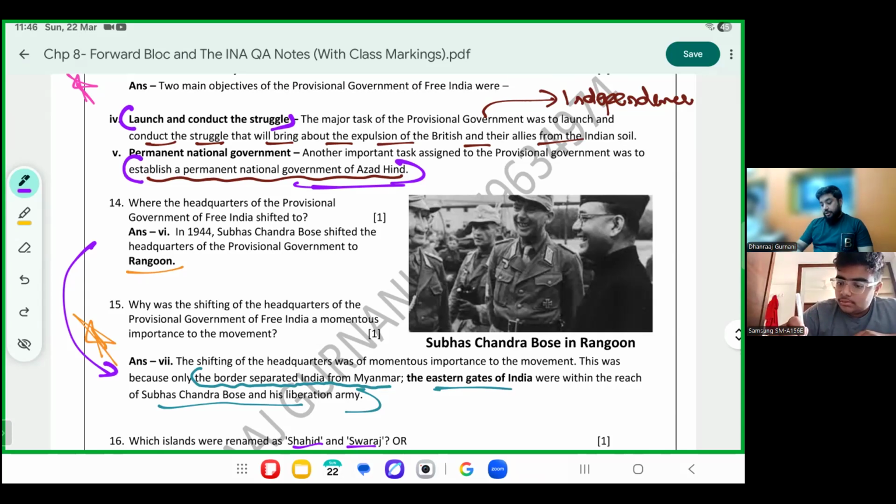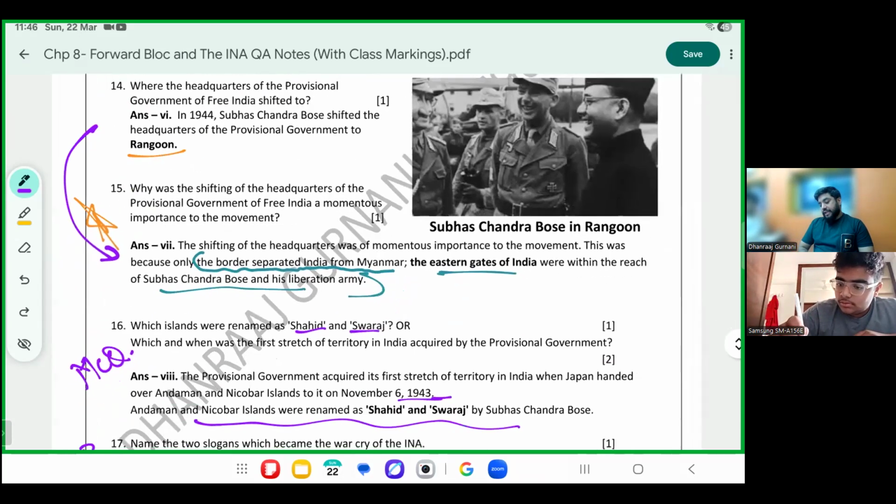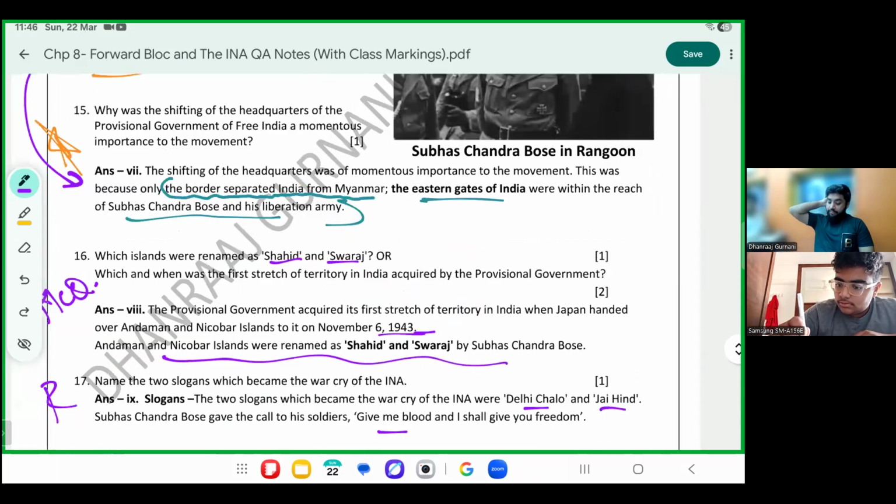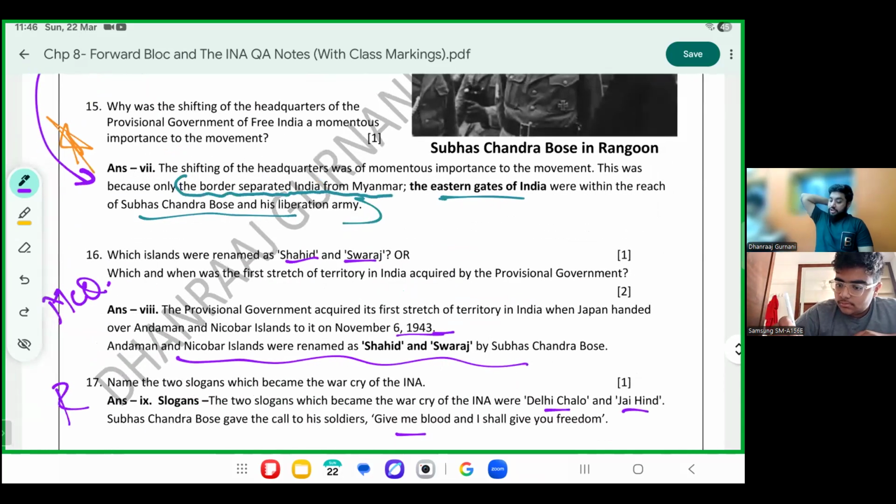Confirm. Two islands which were renamed as Shahid and Swaraj. The Andaman and Nicobar Islands were renamed by Bose as Shahid and Swaraj when Bose got the Andaman Nicobar Islands freed. Slogans repeated: Delhi Chalo, give me blood, I shall give you freedom, Jai Hind.